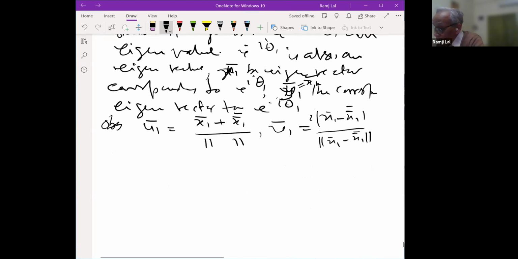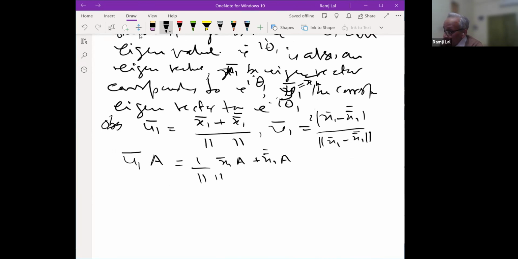And then what will be u1 bar A? u1 bar A will be equal to 1 upon this norm, and x1 bar A plus x1 bar A, etc. So then this will be what? This will be equal to x1 bar A was what? e to the power i theta 1 x1 bar.